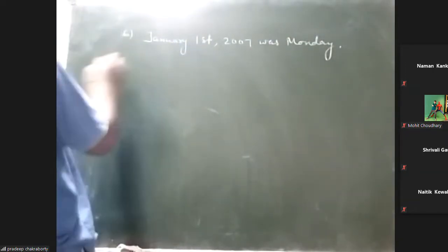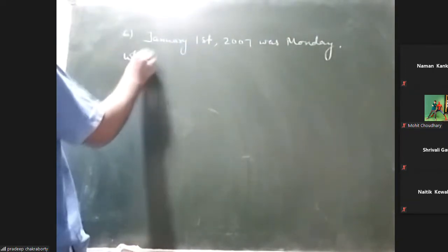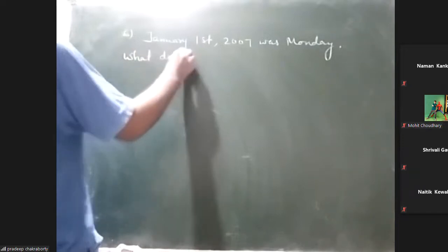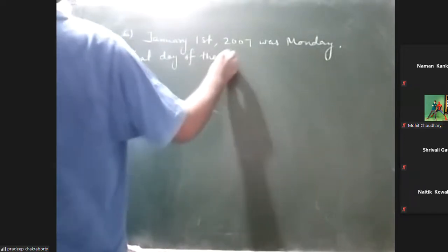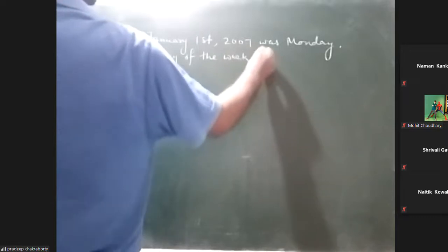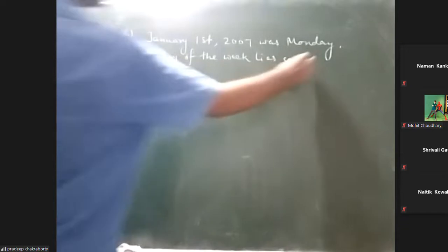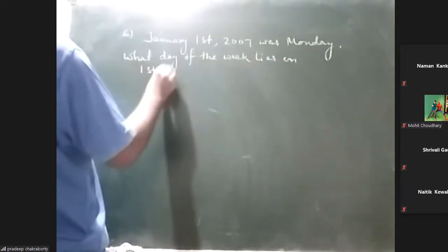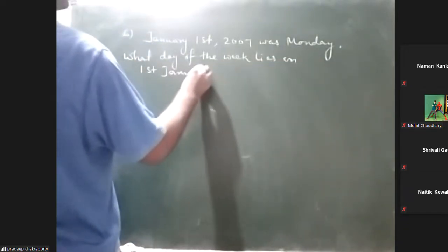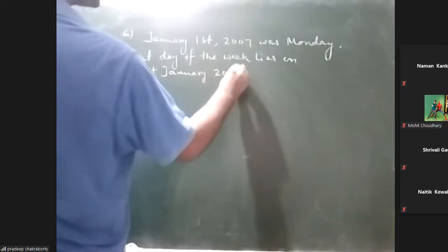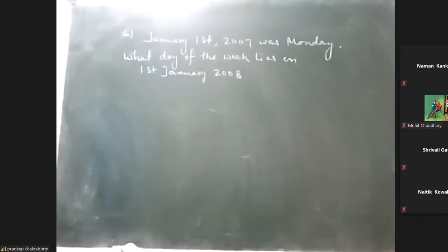What day of the week lies on 1st January 2008? See this question, just like the previous type of question, but the change here is that they are asking after 1 year. Previously it was before, now it is after.